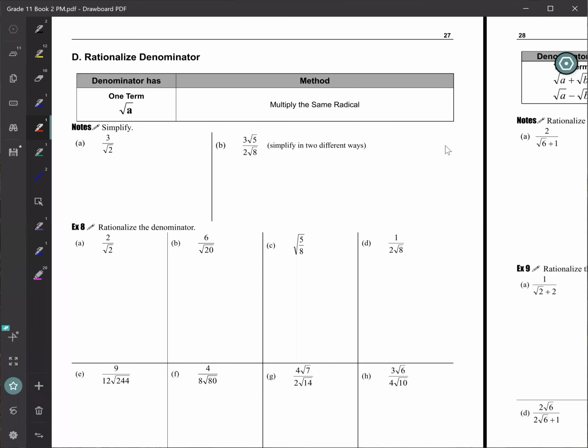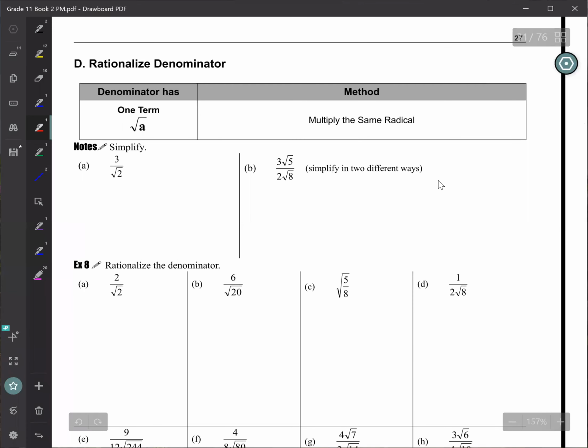Okay, so the next page, next topic is called rationalize denominator. So first we need to understand what rationalize means, right? So we also need to know what's a rational number, what's irrational number. Ivy, do you know what's a rational number? Like a fraction? Yeah, very good, very good. Okay, so any number that can be written as a fraction, then you call that a rational number.